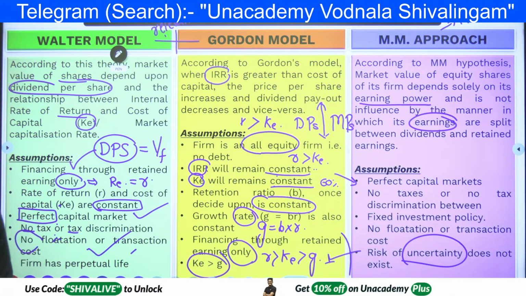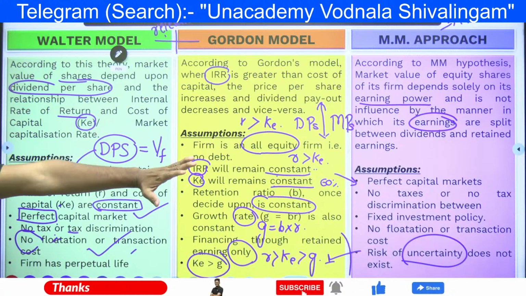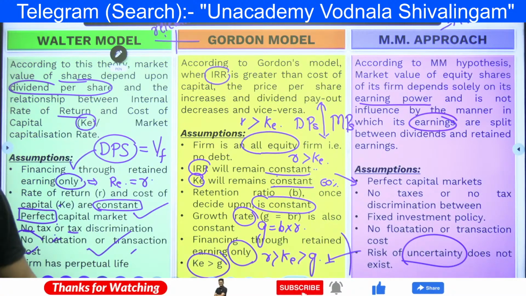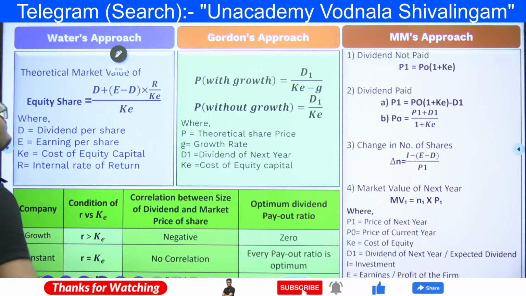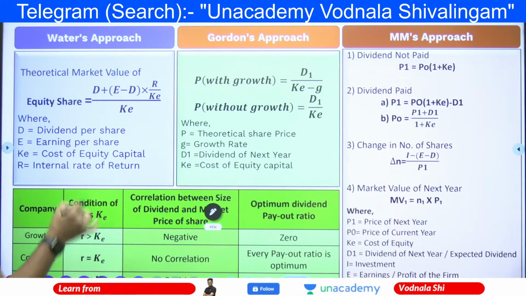No risk is there. Right? So these are the assumptions as per the three authors. Now look at the formulas. Please write down the formulas very clearly.